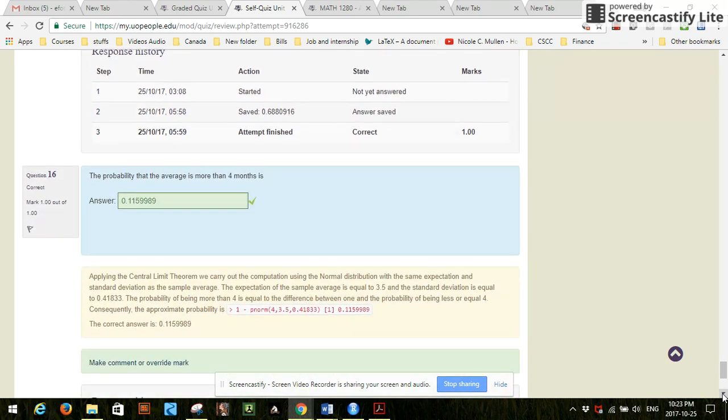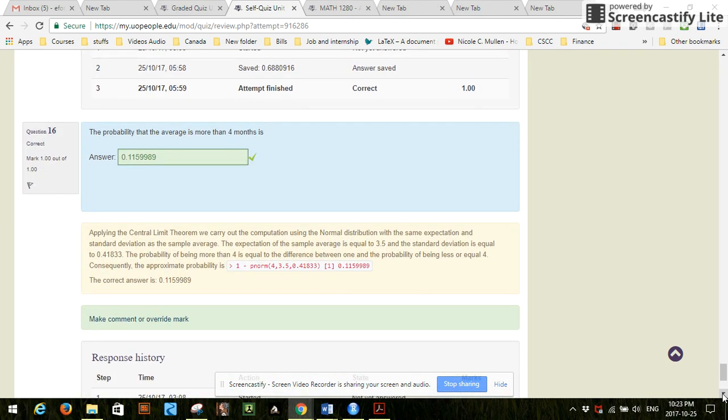Let's see the next question, the last question. What is the probability the average is more than 4 months? To find that, you first of all find the probability of less than 4 months. The probability of less than 4 months is found using pnorm with 3.5 and then the standard deviation.